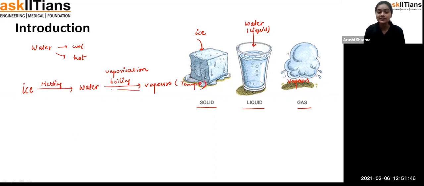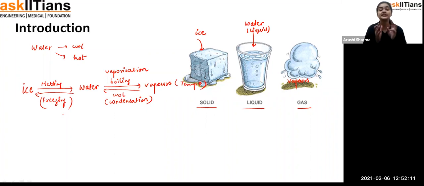But if you reverse this process, when you are cooling the vapors, they convert into water again, and that is called the condensation process. And when you freeze the water again, it converts into ice, and this process is called the freezing process.